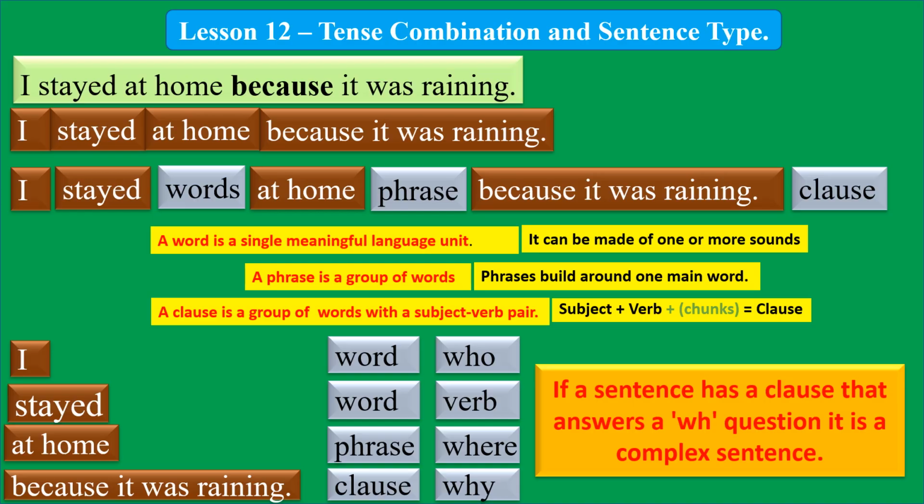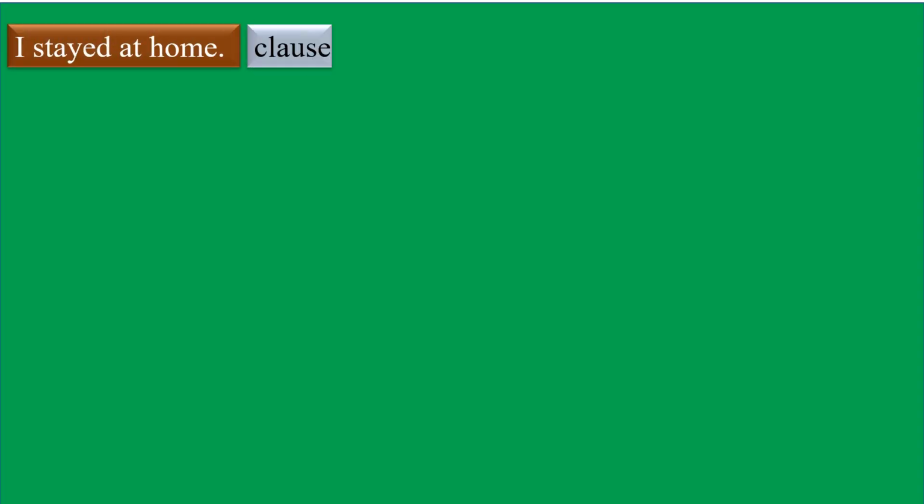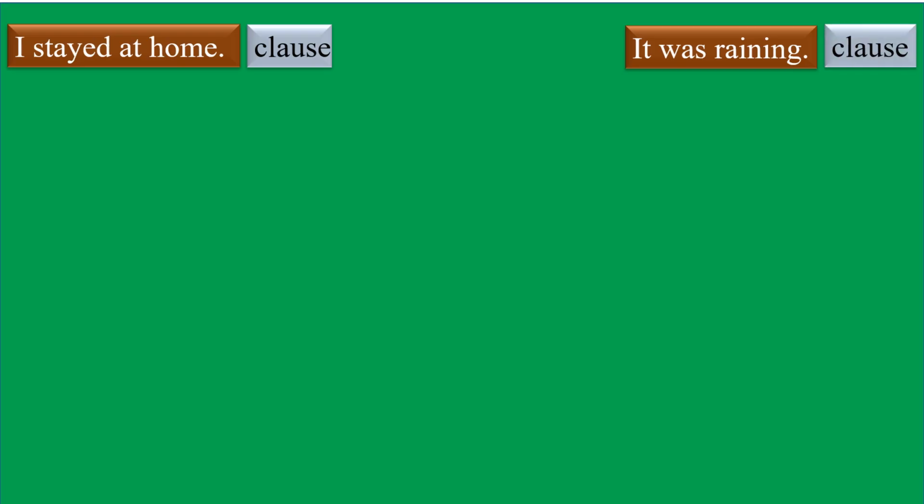So let's read the first sentence. I stayed at home because it was raining. This is a complex sentence. I stayed at home. This is a clause. It was raining. This is also a clause.